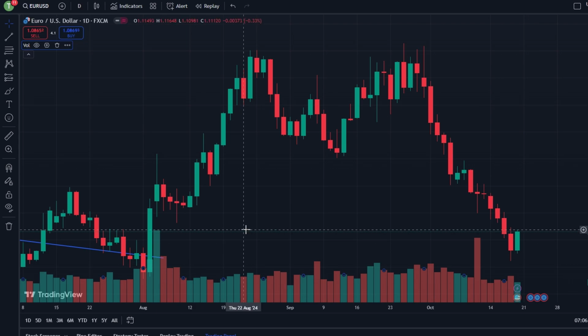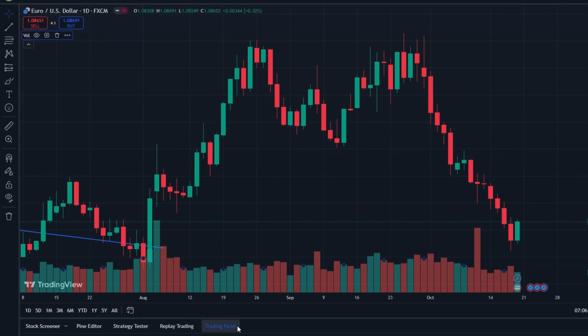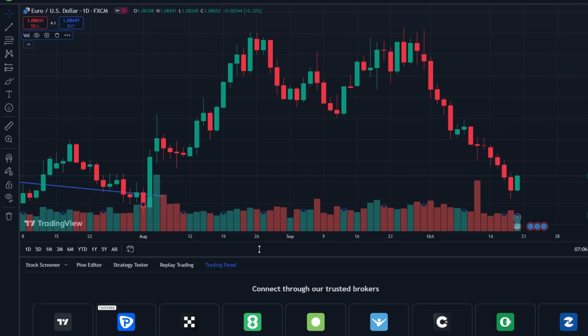In today's video, I'm going to show you how to connect your broker to TradingView. So first, log into your TradingView account and select the chart you want to use by navigating to the chart section. At the bottom of the chart, you will see the Trading Panel. Click on Open Trading Panel to access the panel where you can connect your brokers.